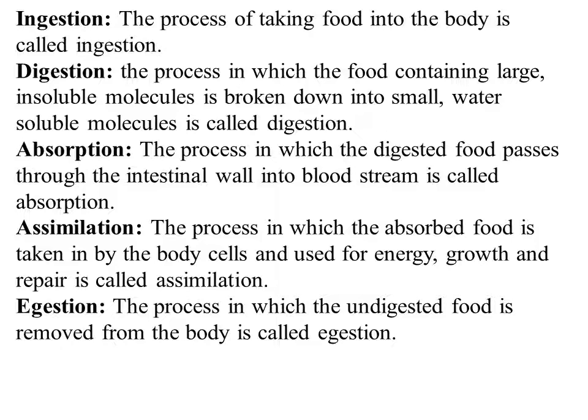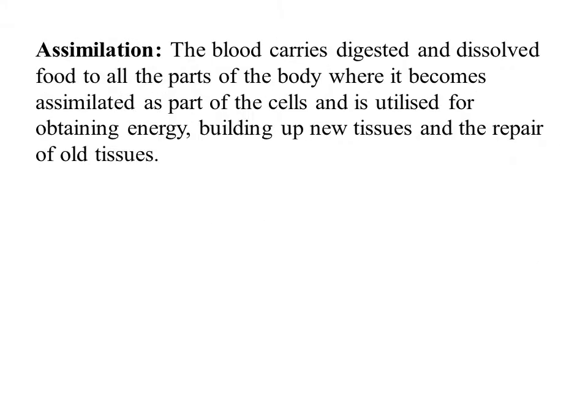I repeat this here because after digestion the food reaches the cells or tissues, and we need to learn what happens there and how we get energy from these food items, because we learned food gives us energy. Got it? In assimilation, the digested food, converted into a simpler form, comes into the blood and, with the help of blood, into the cells or tissues.